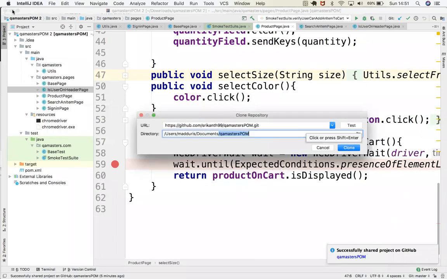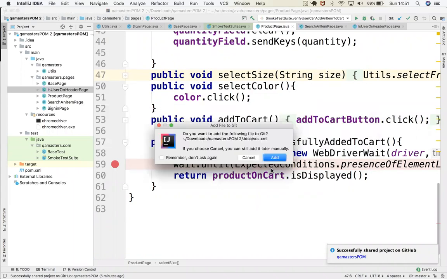I'll cancel this. Or do you want to add the files to Git? No, cancel.